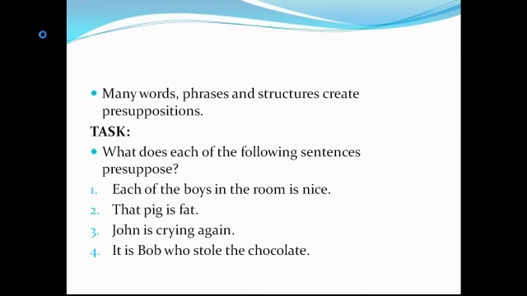Statement 4. It is Bob who stole the chocolate. If somebody is telling you that it is Bob who stole the chocolate, what is this person presupposing? What is this person assuming that you already know? I hope you have scribbled something down. Let us look at the responses now.